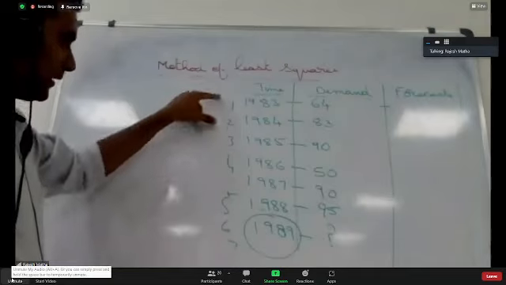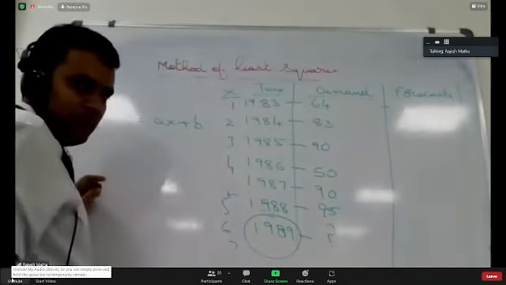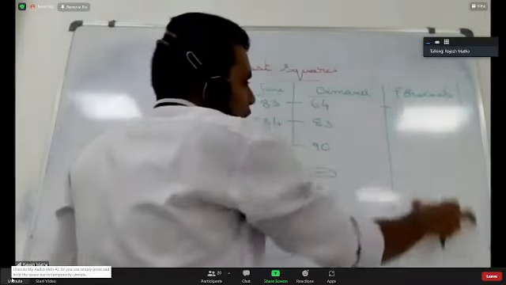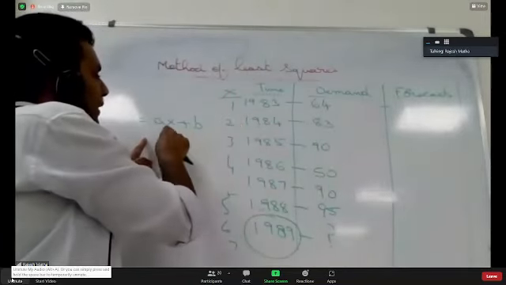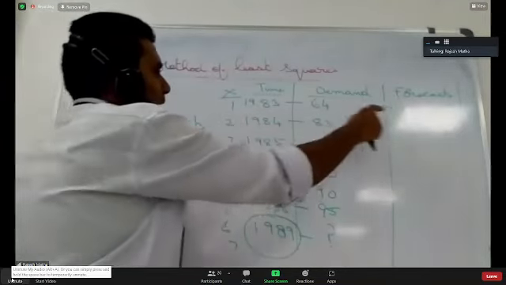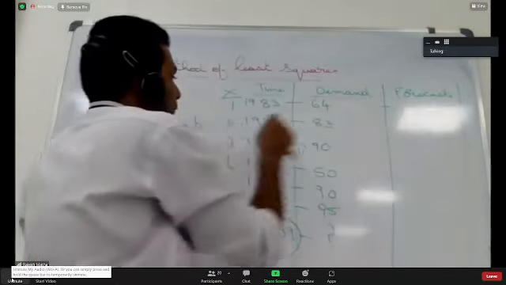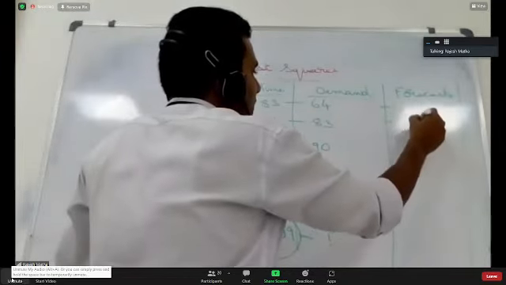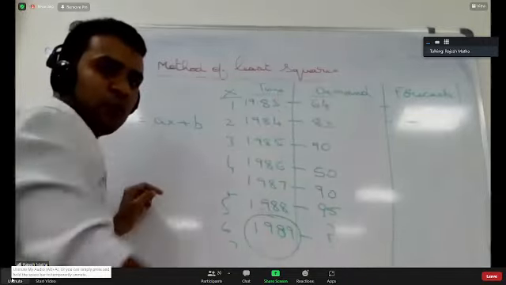After converting, whatever x values you have, that is x. I told you just now in the class. Once you get those x values, to get the forecast column, in your equation you substitute x as 1. Whatever value you get for y will be your first forecast point. If you substitute x as 2, the value of the equation will be the forecast value for the second year. That is how you calculate forecasts.